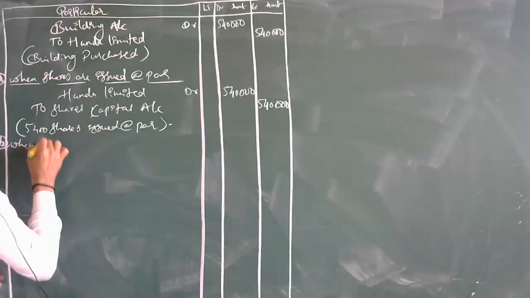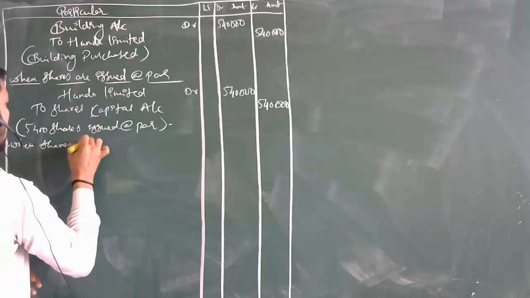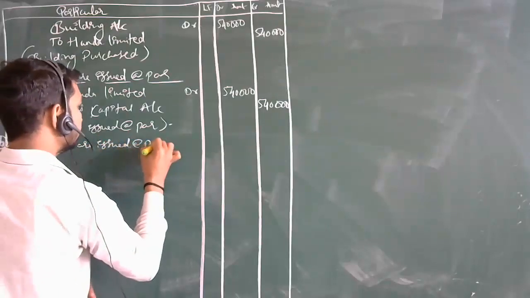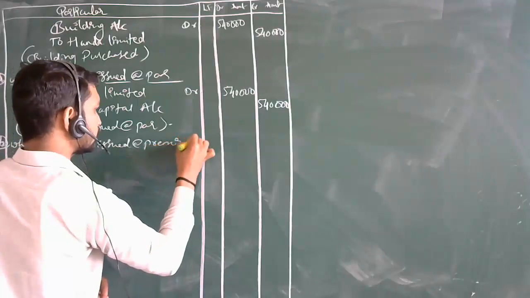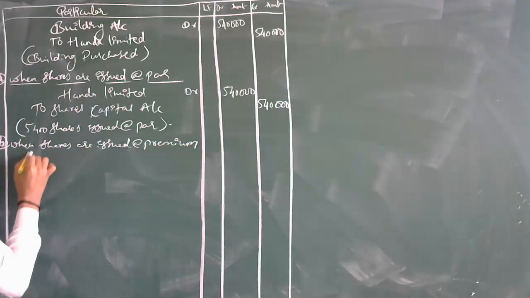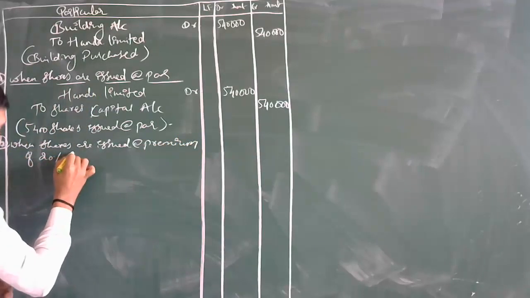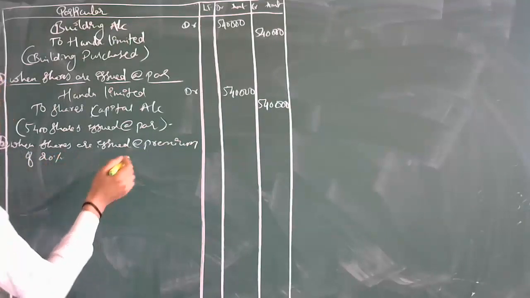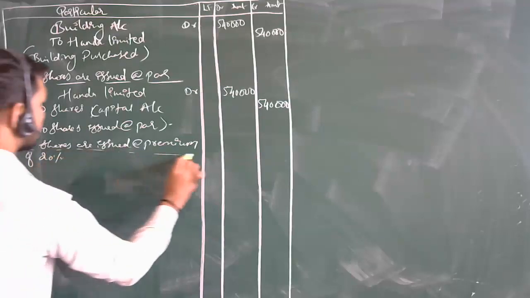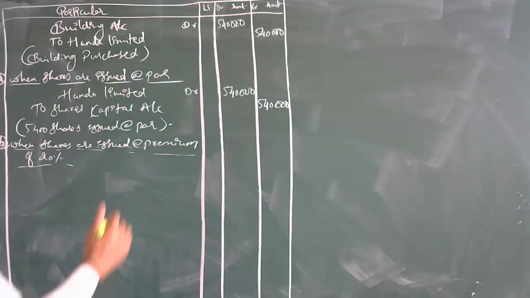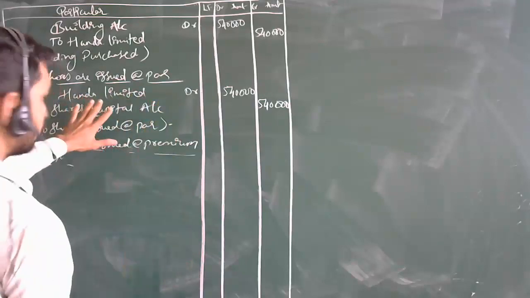When shares are issued at premium, and shares are issued at a premium of 20%. Let's see, when it has been issued at premium, how we can pass the journal entry. Obviously the same things will be coming over here.